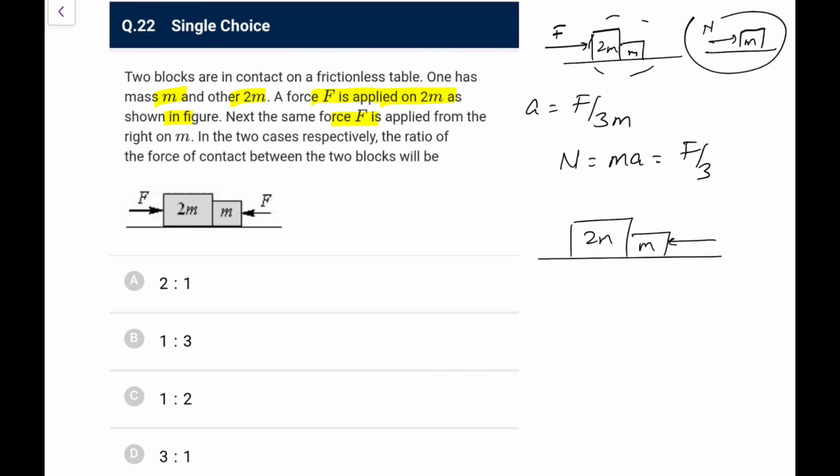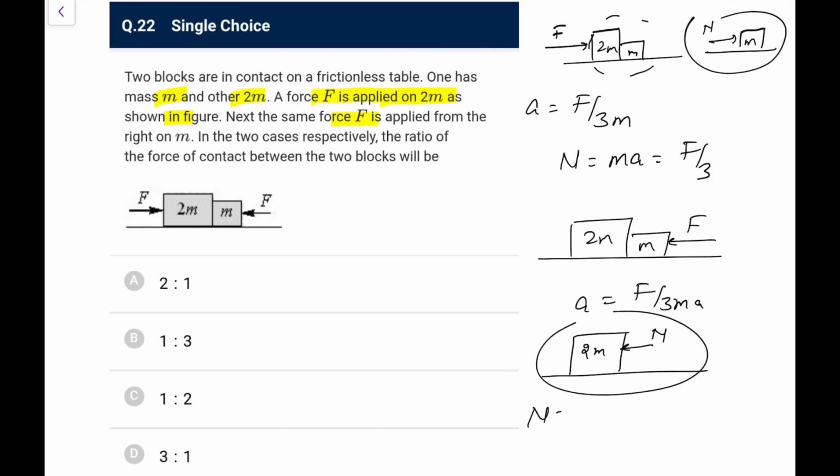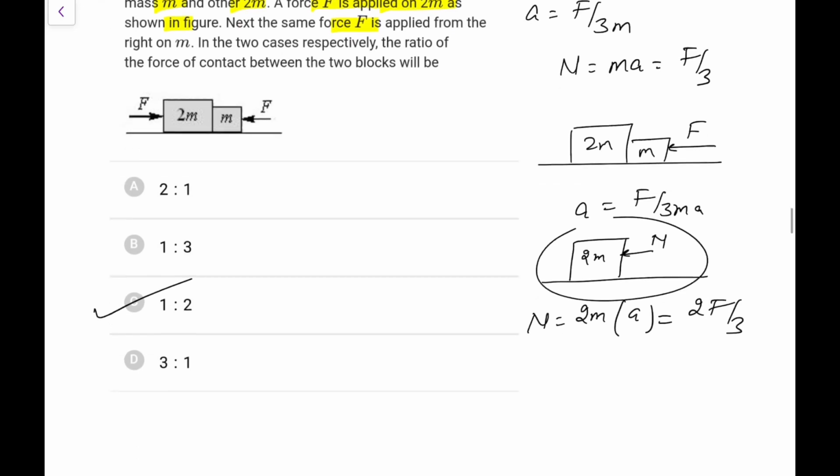Now the force is applied from here. So again acceleration is same, F by 3m, but here if I see only 2m, this normal will be pushing it, so that normal is equal to 2m into a. So 2m into a means here it will become 2F by 3. So you can directly say the ratio in the two cases would be 1:2. The diagram given in the question is confusing.